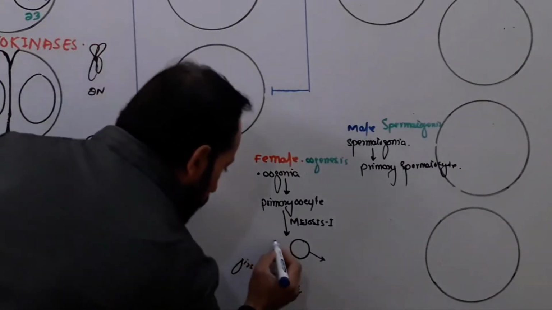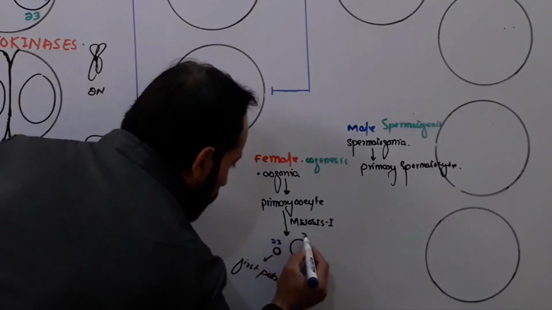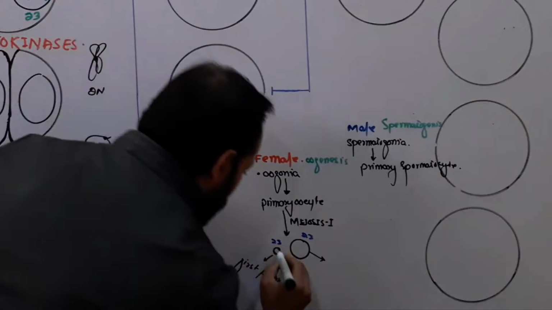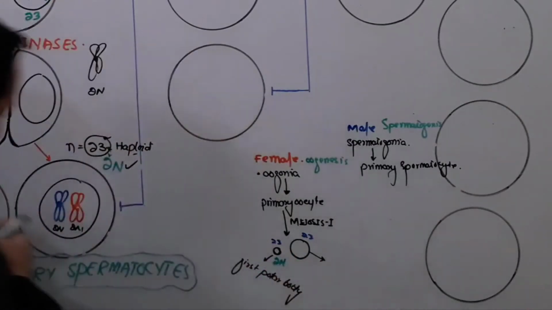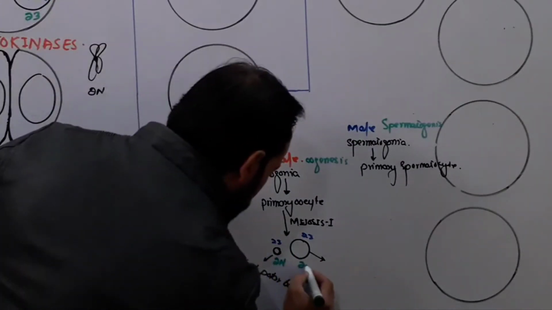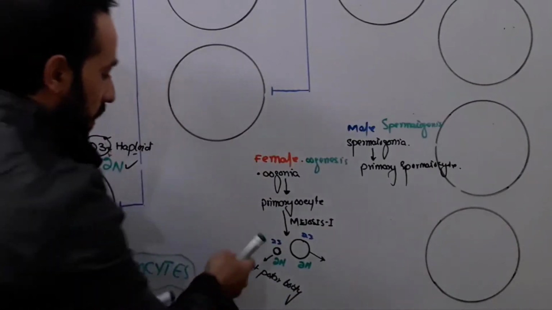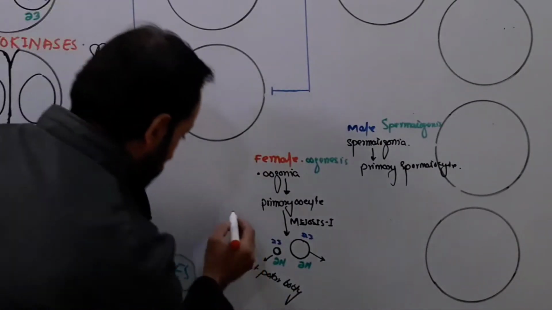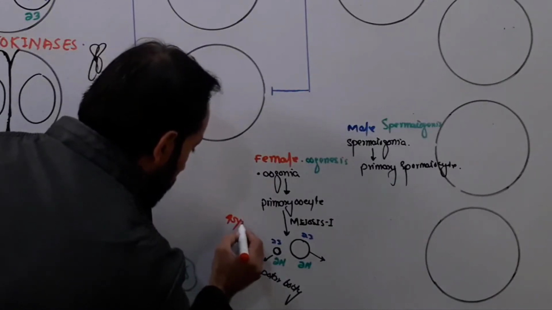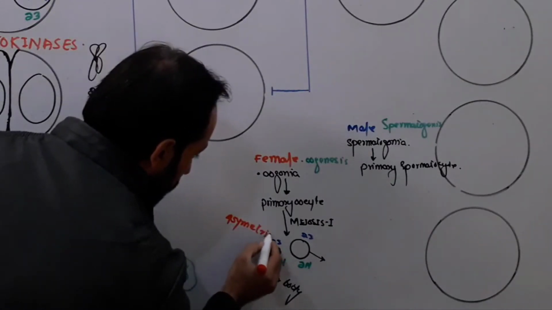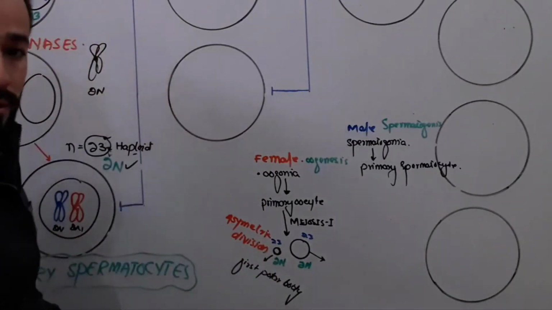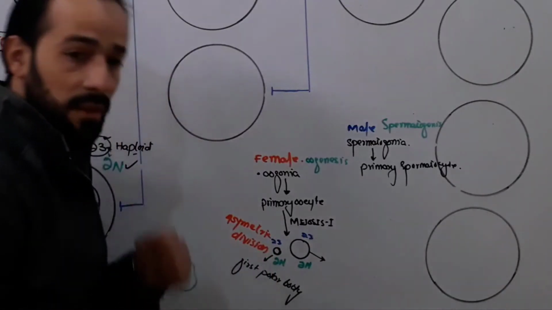So it also has 23 chromosomes, right? And it also has twin DNA, as I have discussed here. But the difference is that here asymmetric division occurs. Let me write with red color. In female, asymmetric division occurs during meiosis first. During meiosis first, in case of female, asymmetric division occurs.